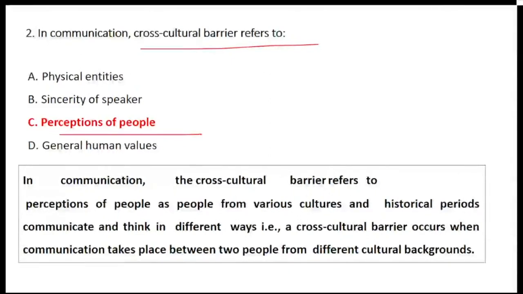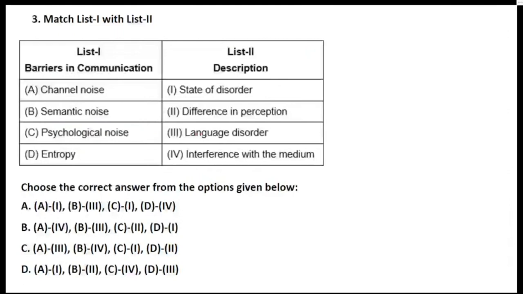So in this, what do we understand? That the cultural barrier will indicate what? It indicates the perception of the people. It indicates the perception of how two people from different cultural backgrounds can have obstacles in the smooth or effective flow of communication. Is it clear? Then let's have a look at question number 3.